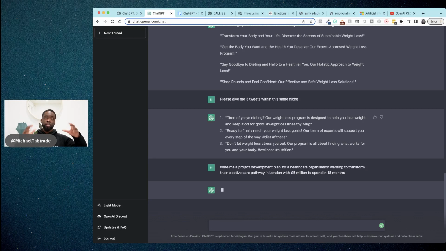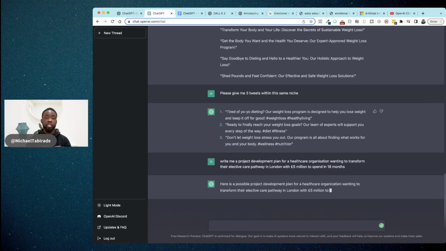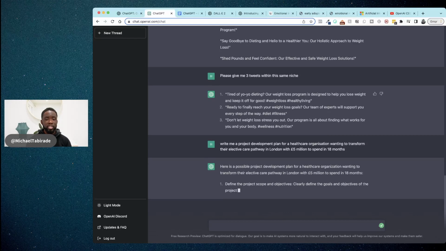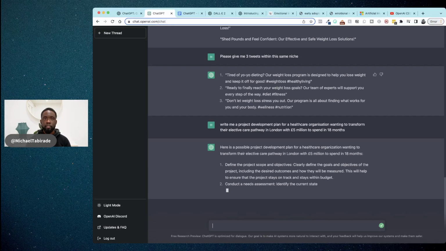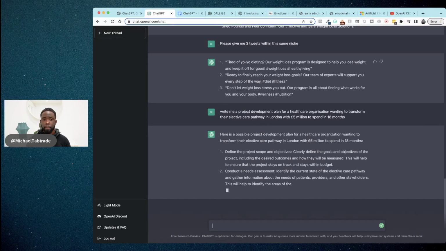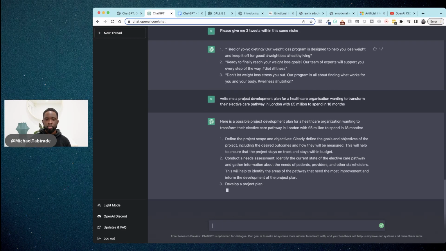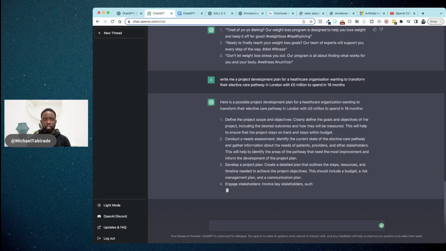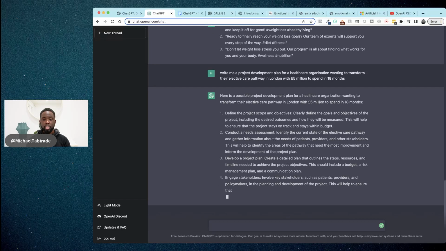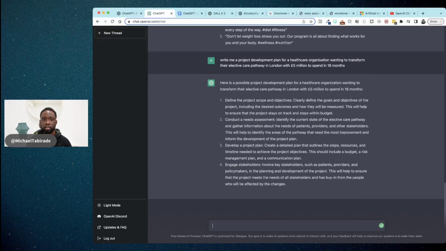Yeah, it's going to write me a full templated plan, okay? And again, you can pick this up and edit it to your desire. Now, let's say, for example, you had a specific company in mind, or you had specific outcomes and outputs. You could literally put that stuff in and it will develop that for you, which is really, really cool. So it's giving me a possible plan. Now I'm going to ask it to give me an actual detailed plan, so give me a template version of this as an example.